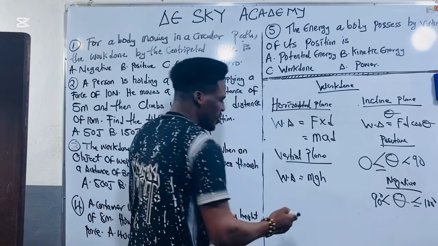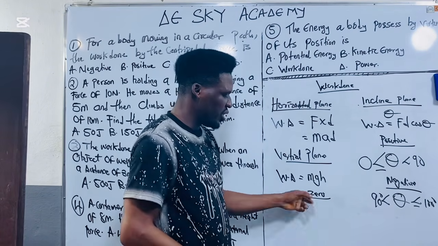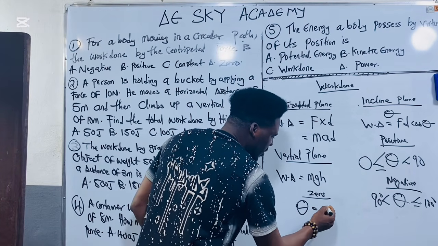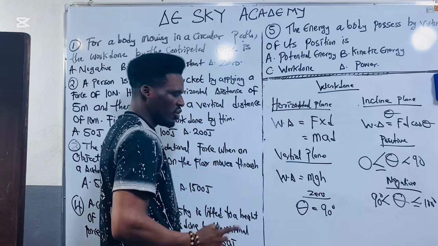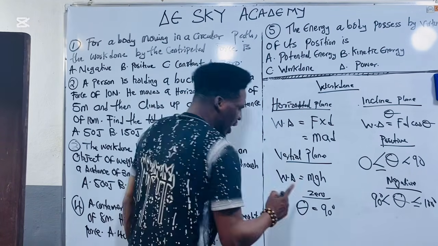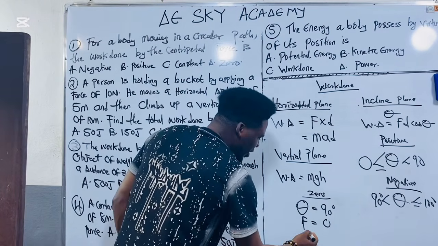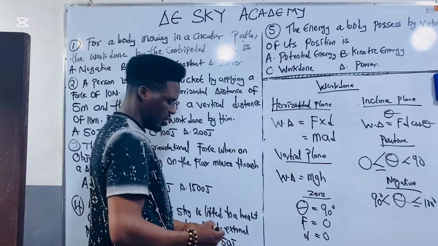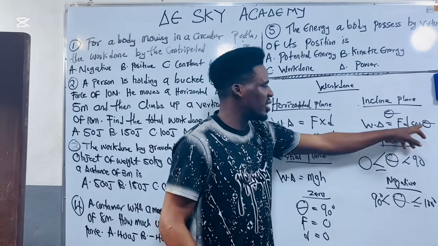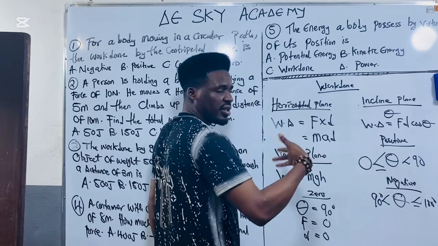Then work done is said to be 0. Please note this. They will still ask you questions based on this. Work done is said to be 0, number 1, if theta here is equal to 90 degrees. So anytime theta is equal to 90 degrees, work done there is equal to 0. Another thing, when force is equal to 0, or when distance is equal to 0. Why? Because if you apply it in the formula, when it is 90, that means cos 90. What's cos 90? 0. 0 times everything here is 0.